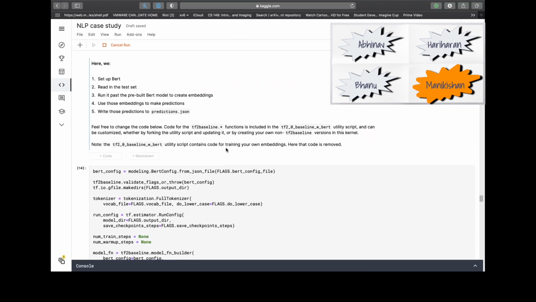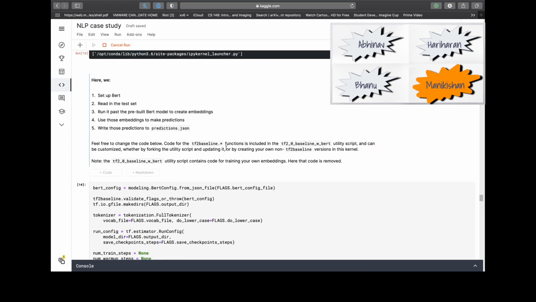To get BERT up and running, we do the following things. First, set up the BERT, then read in the test set, run it past the pre-built BERT model to create the embeddings. Use those embeddings to make more predictions. Write those predictions into a prediction.json file. Let us look at them one by one.